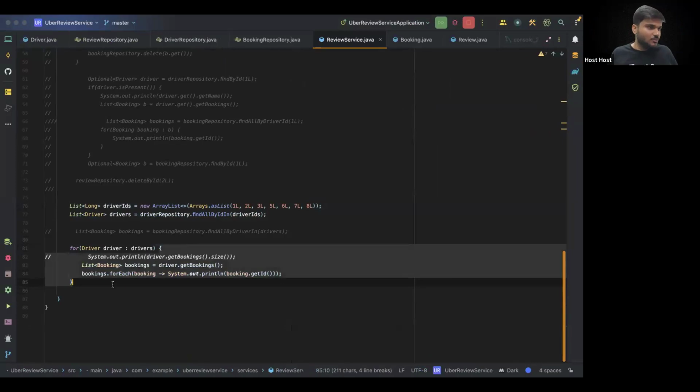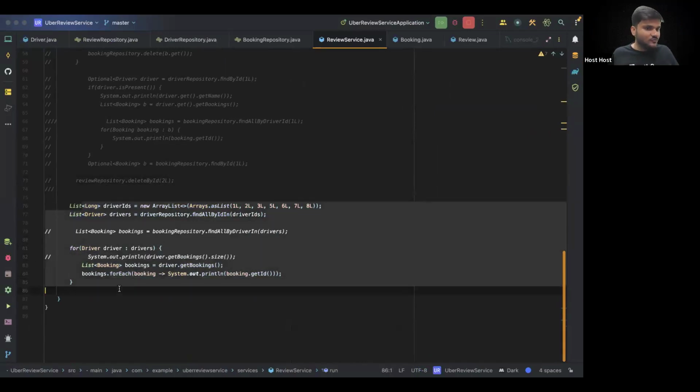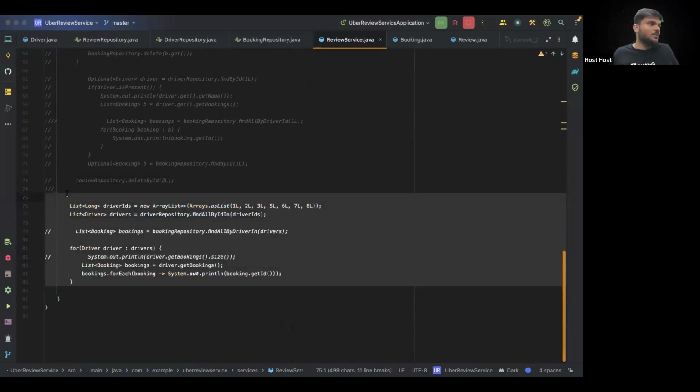In data structure algorithm, probably you don't have a database. So you will probably have a hash map, the same thing that Somnath was mentioning. Then on that hash map, you will loop over and get the details of every booking. Can I say this is the kind of code that we are very fond of writing, right? So we can still write this code with proper optimization altogether. So solving the N+1 problem is an optimization problem altogether.